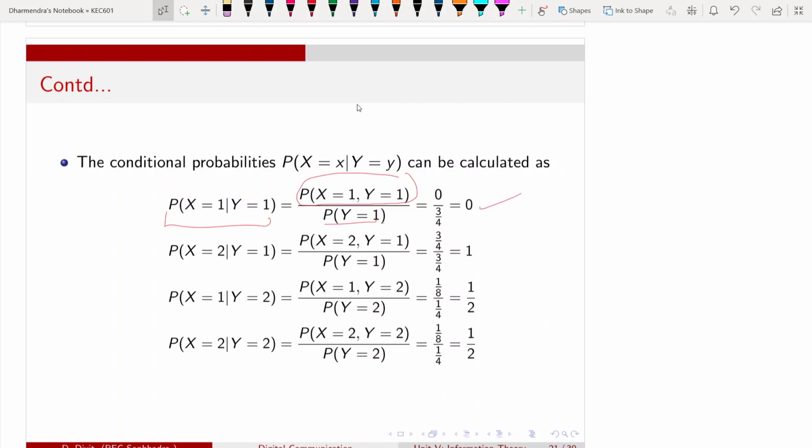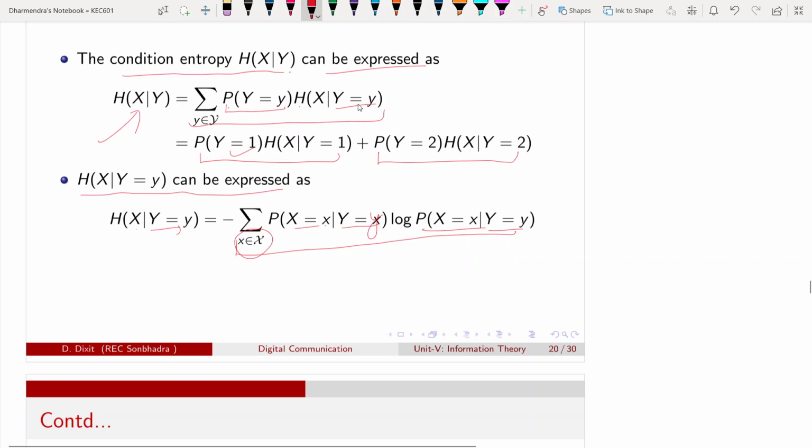That will give this. Similarly, we know everything, and using this formula I can calculate the conditional probability of A given B like this. Using this I can calculate all the conditional probabilities that are required for calculating this.